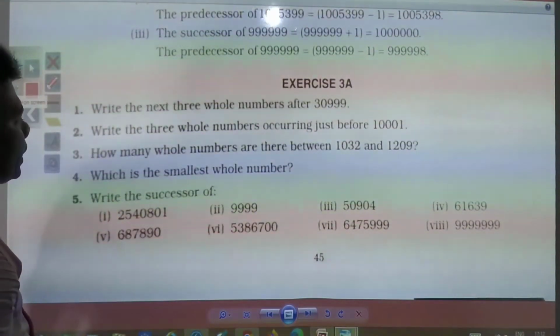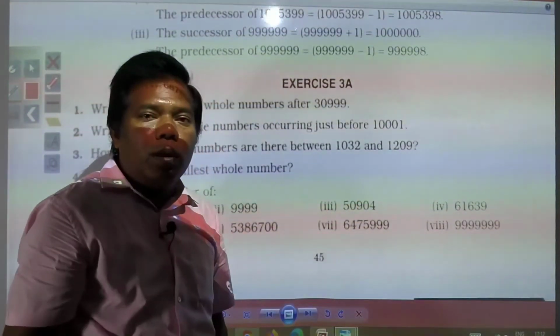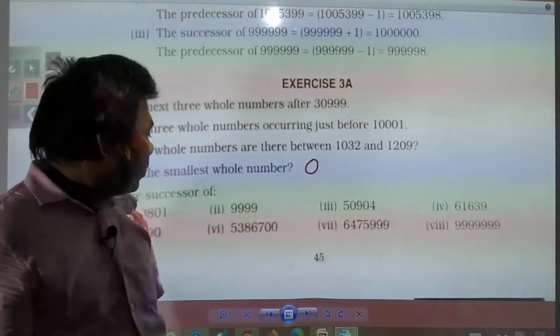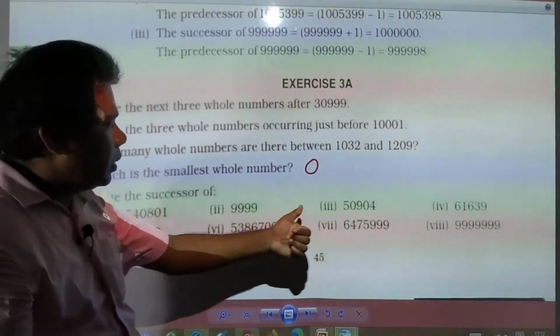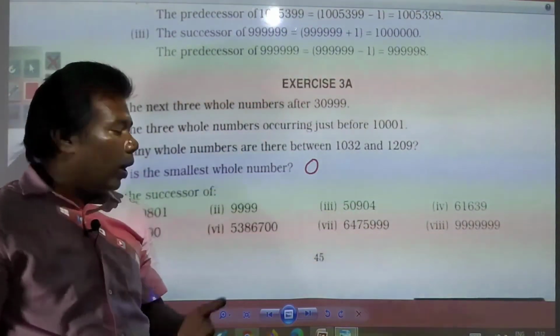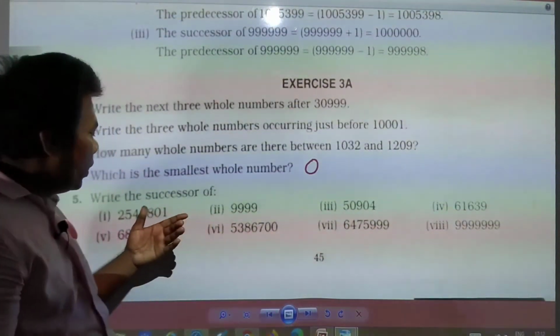Next, which is the smallest whole number? You need to remember the whole numbers start with 0, so the smallest whole number is 0. Write the successor of these numbers. How do we find the successor? As in the first question, if you need to find the successor, 1 is required to be added to the given number.